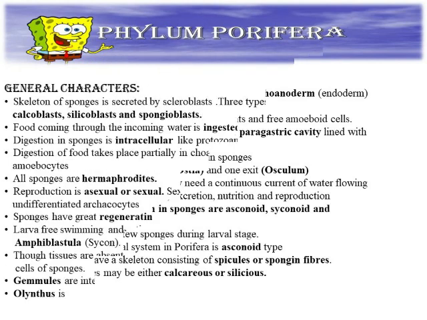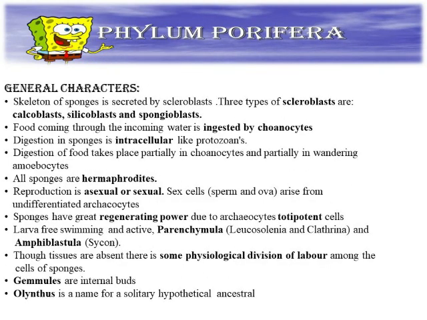Next, the skeleton of sponges is secreted by scleroblasts. There are three types of scleroblast: calcoblast, silicoblast, and spongioblast. Digestion is intracellular, and next is reproduction, asexual or sexual. All sponges are hermaphrodite.